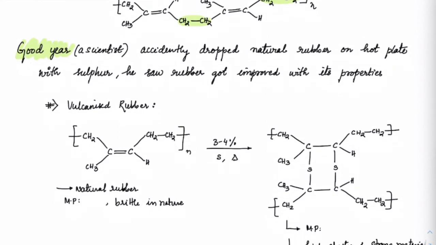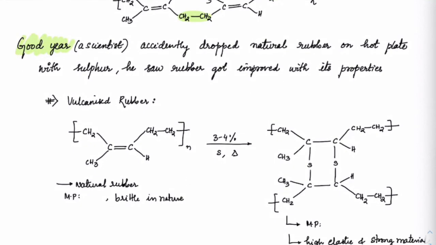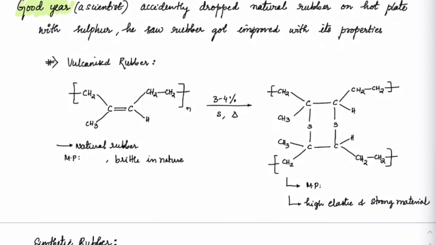Okay, so he took the natural rubber and heated with sulfur. Okay, and around taking 3-4% of sulfur, as it heated, it started giving these branches. Correct. So at certain places, not at every molecule, first maybe after every 10 units you can see one sulfur bond is forming like this.